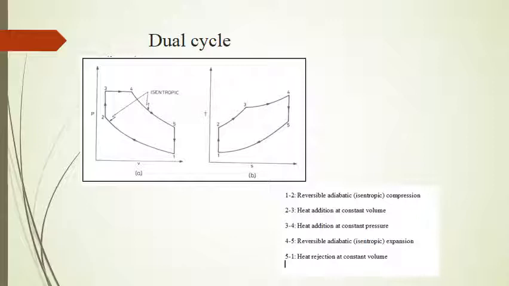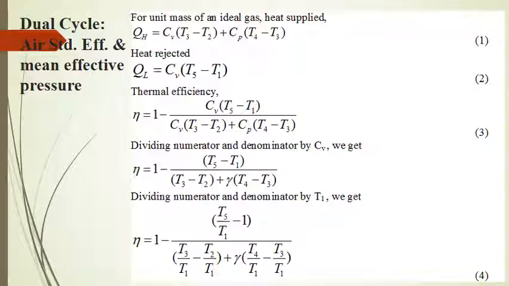The isentropic processes have been shown by the vertical lines, whereas constant pressure and constant volume curves have been shown by inclined curves. So the constant volume curve has more slope than the constant pressure process. That is evident on the TS diagram.